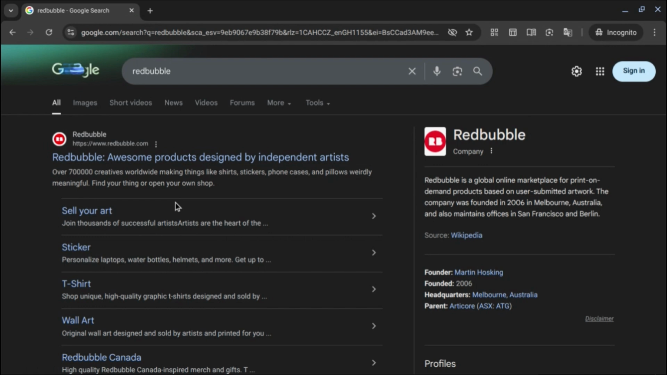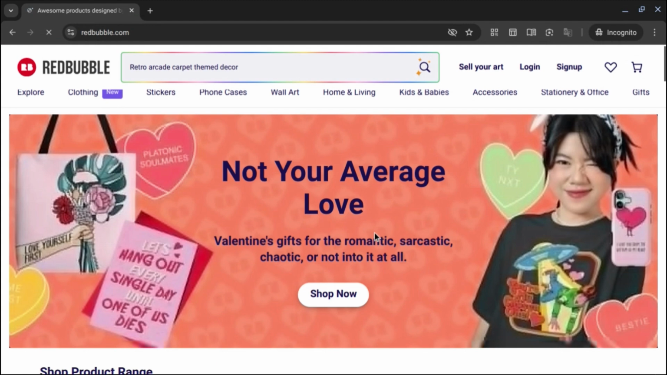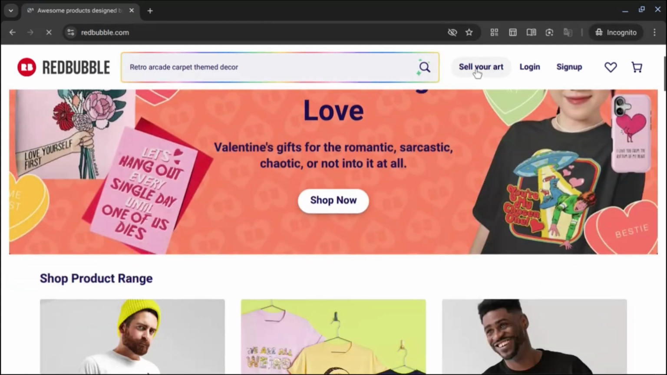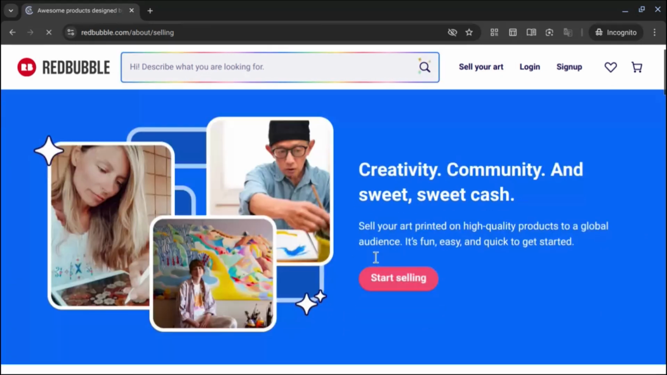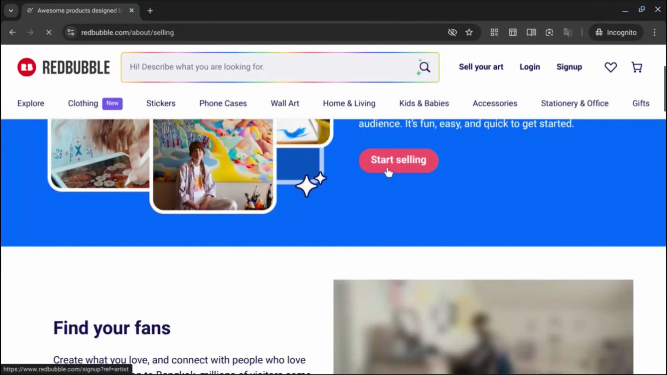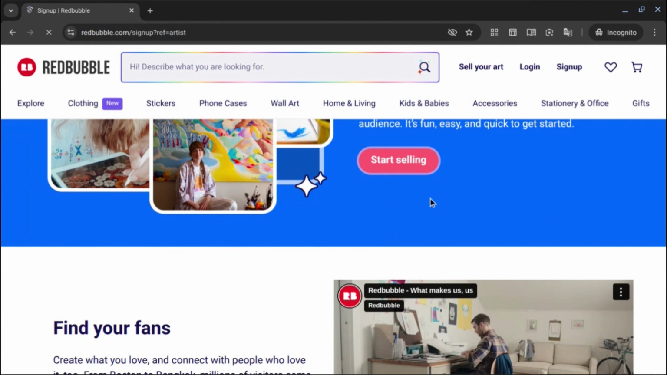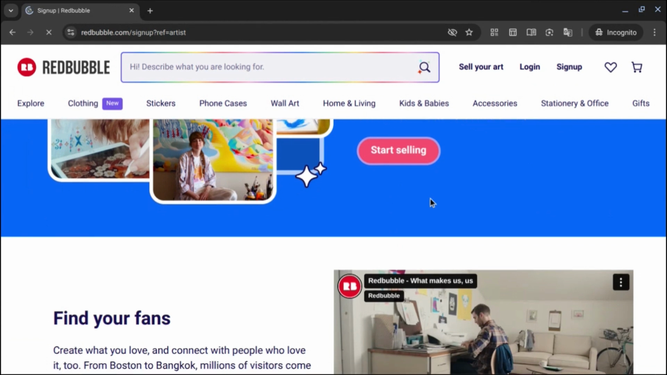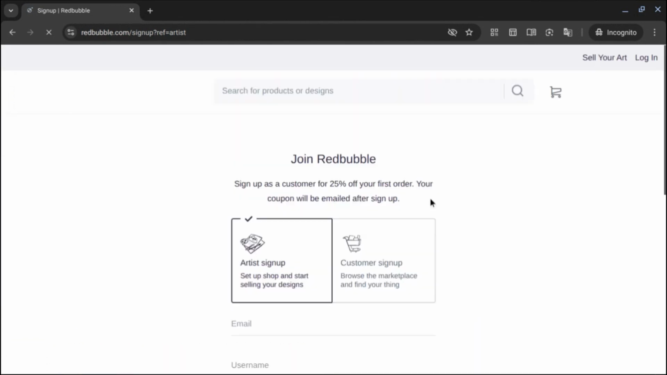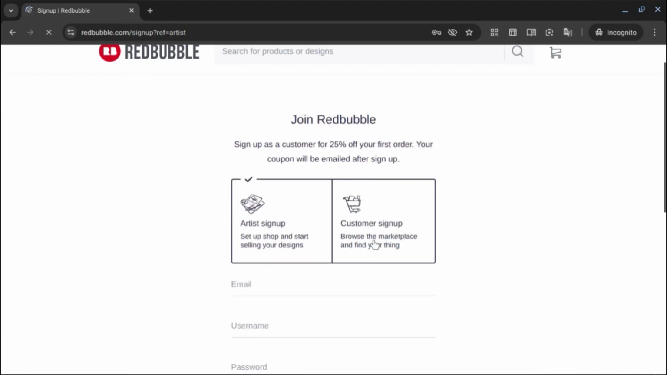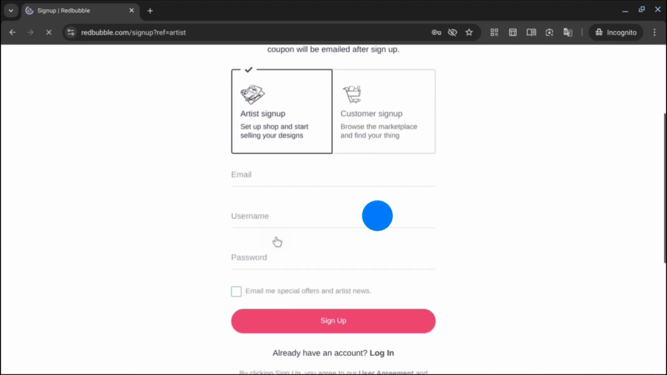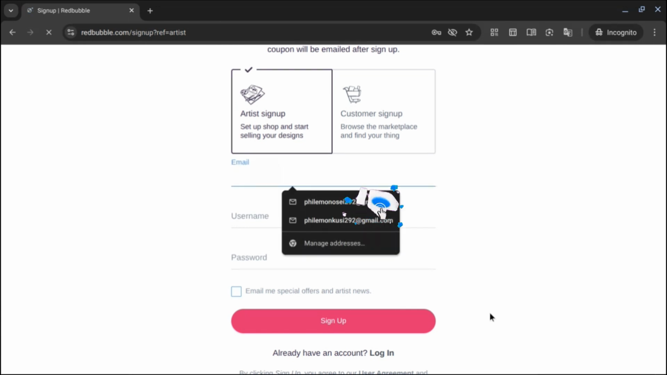So when you come here, you see that you can sell your art and the rest. You have sell art, you have login. If you are coming to sell your art or your designs, you click on sell your art. Then you click on start selling. Then you sign up here. If you don't have an account, you sign up. If you have an account, then you sign in. Then you click on artist sign up. Then you log in with your details and the rest. So this is the first website that we are talking about.